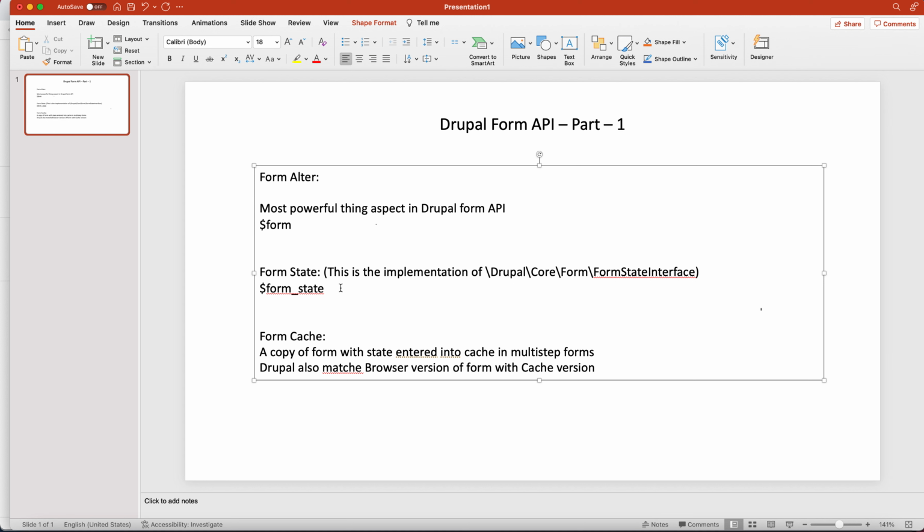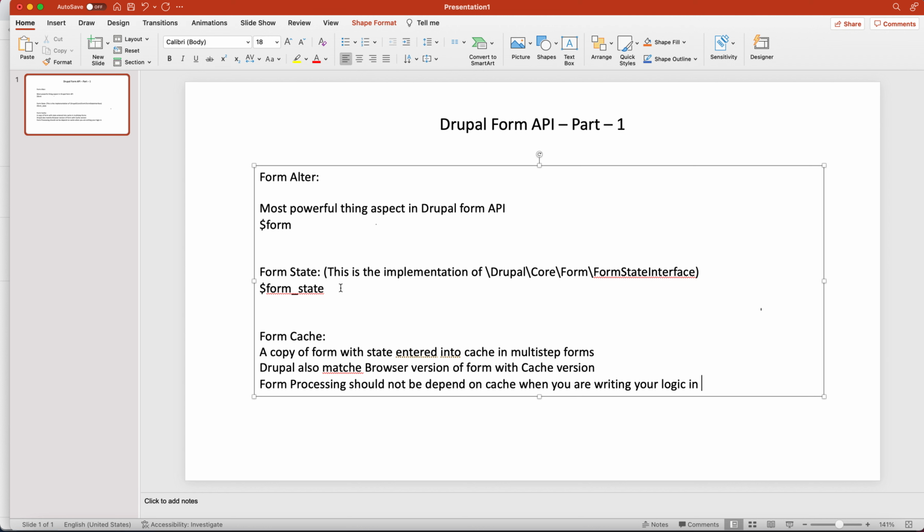This is the other place where we can use cache. And we already know that form processing should not depend on cache. You need to remember this: form processing should never depend on cache. So when you write any logic in form state, it should be regardless of cache.